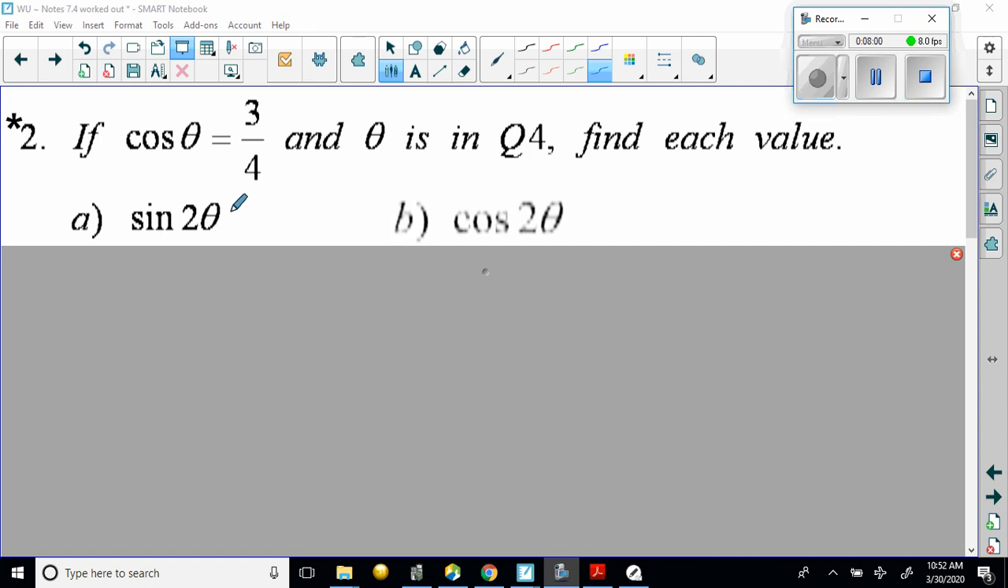So for this last example of the double angle formulas, I'm going to give you a scenario, and you go ahead and pause it, and you try to work it out. And once you're done working it out, unpause it and go through the rest of this end solution. Okay. If cosine theta is equal to 3/4 and theta is in quadrant 4, find each value. Find sine of the double angle and find cosine of the double angle. Okay, go ahead and pause it and you work them out, and then turn it back on and see if you were right.